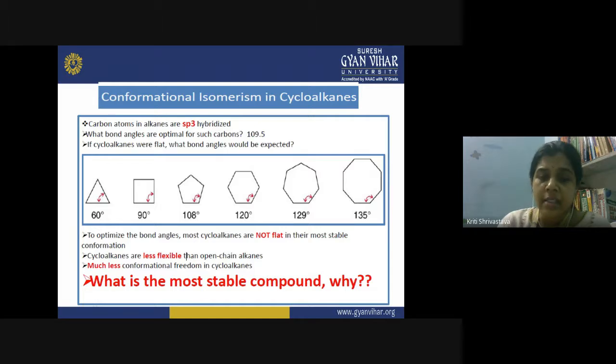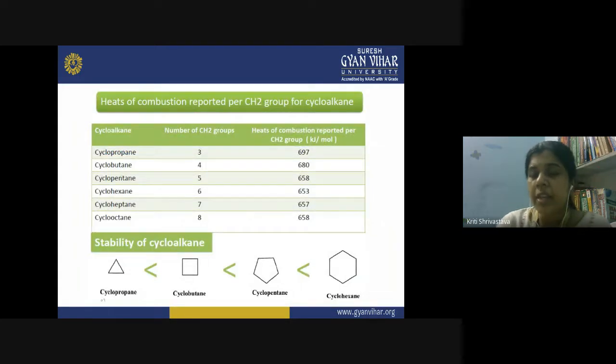So let us discuss the stability of these compounds. If you compare the heat of combustion reported per CH2 group for cycloalkanes.